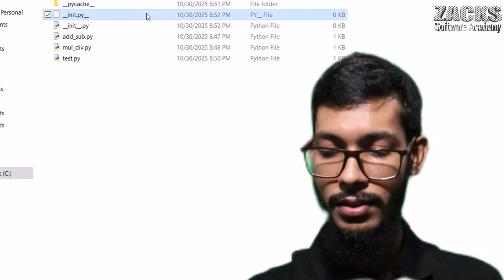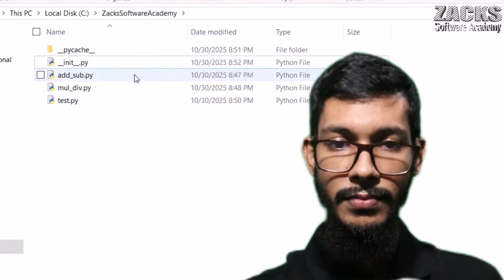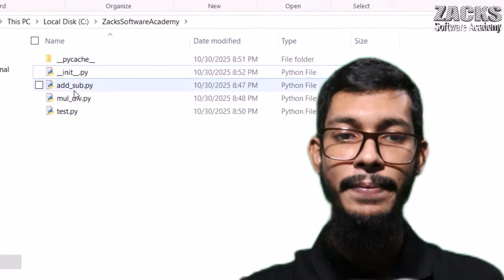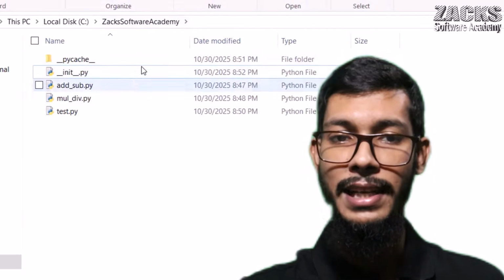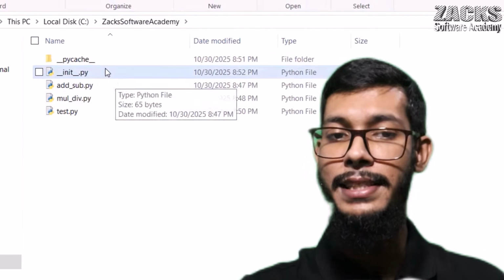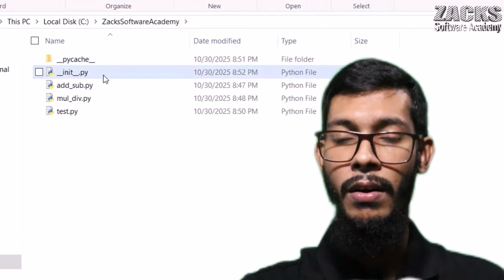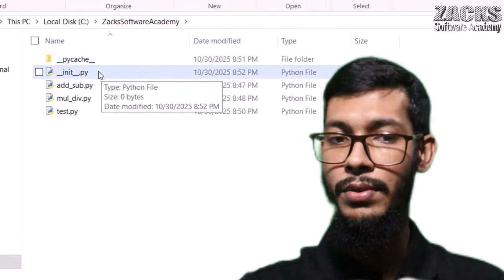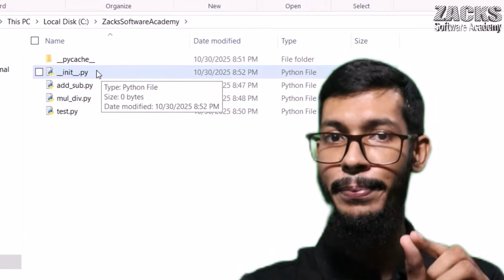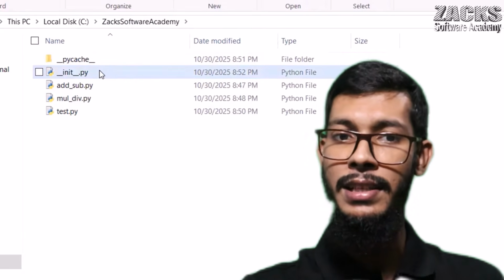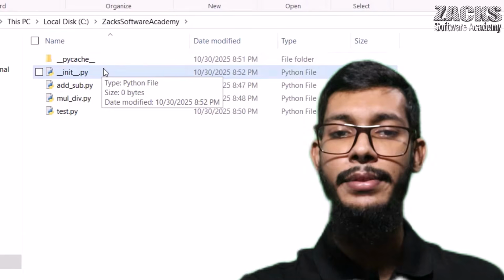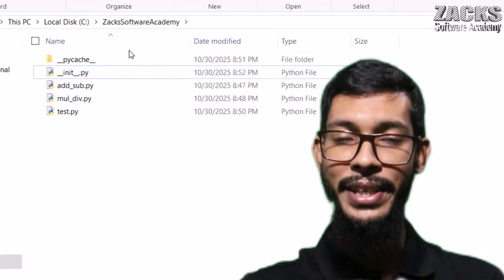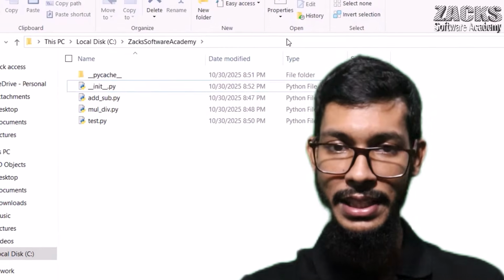Let me delete this one. So are you observing at this moment? In this folder there is a Python file called __init__.py. If this file is available in this folder, then simply you can call this folder a package, no problem. But don't worry, I'm just explaining theoretically, I'll show you each and everything practically.